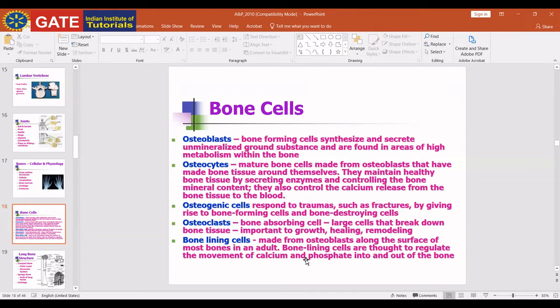And as I already told you in yesterday's class, cartilage is also a specialized connective tissue that protects joints and helps in movement.